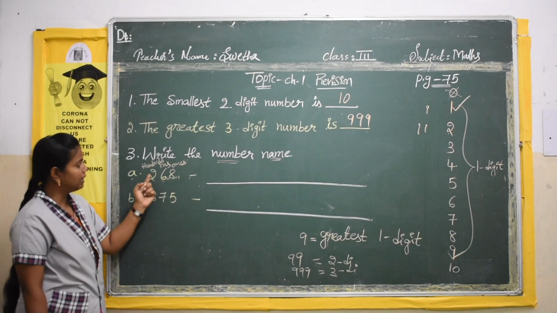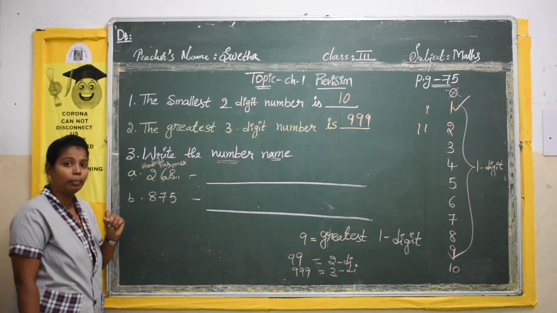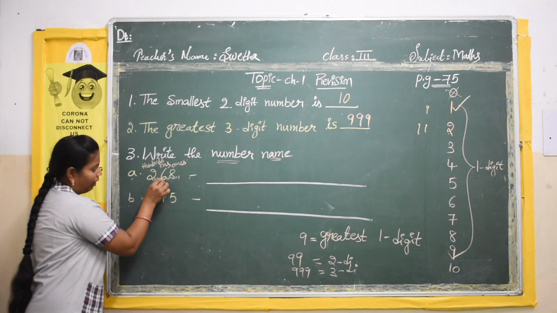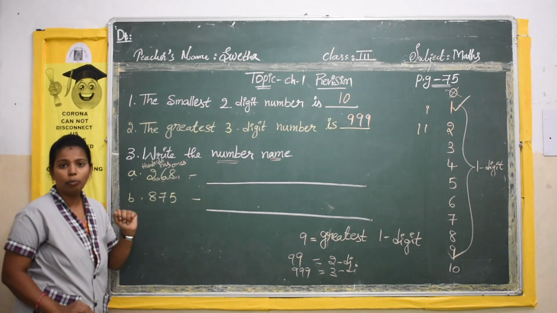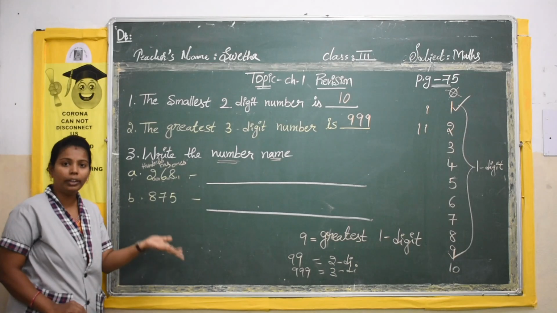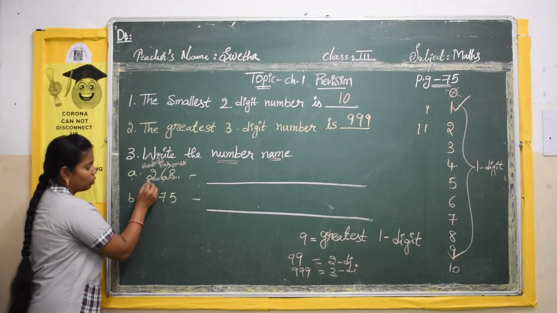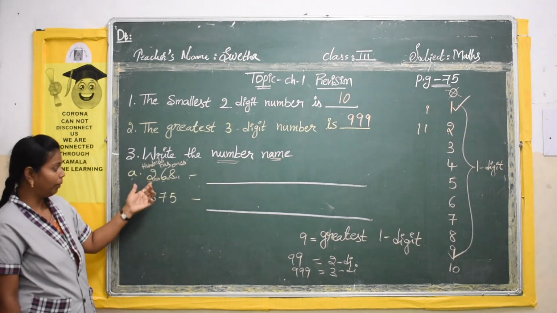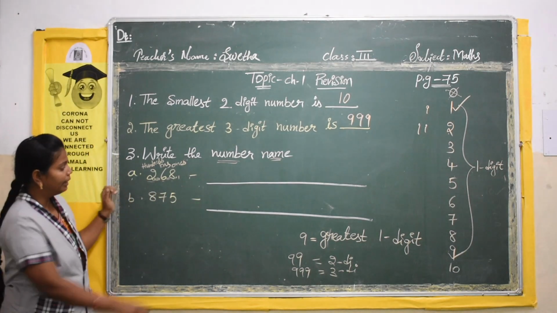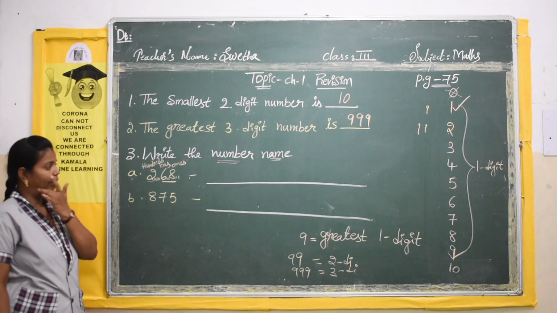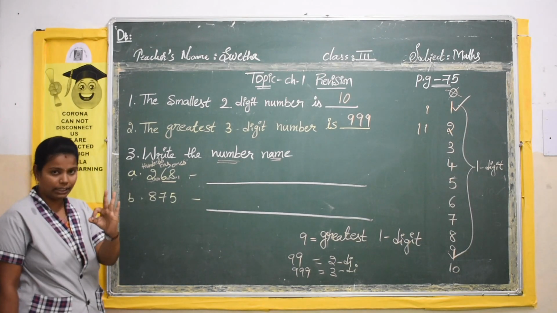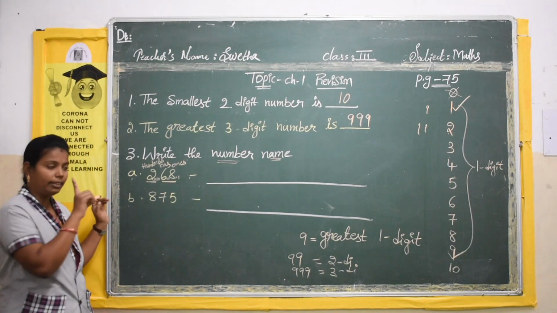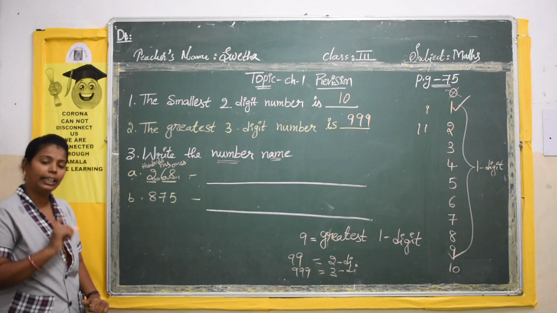Okay. Here the number is in the hundreds place. 100 means what? How many numbers do you have? 1 and 2 zeros. So this number will be multiplied with 100. So 2 into 100, how much will it make? 2 into 100 will make 200, that's all. So here the name of the number is 200. So now you have understood, no? The name of the number: this is 200, 60. These last two numbers we will take together. When we are writing the number name of a 3-digit number, we will take the hundreds place digit as one name. The last 2 digits we will take as another name.